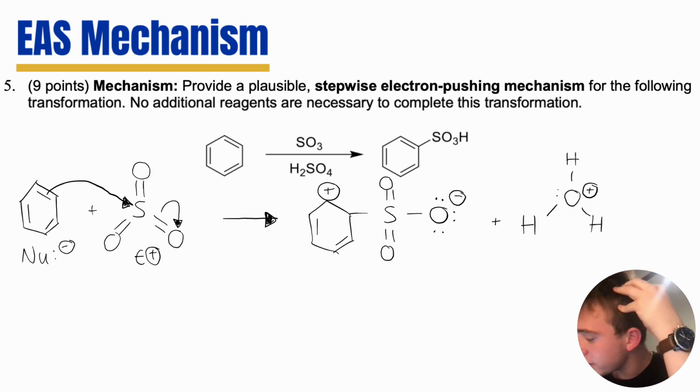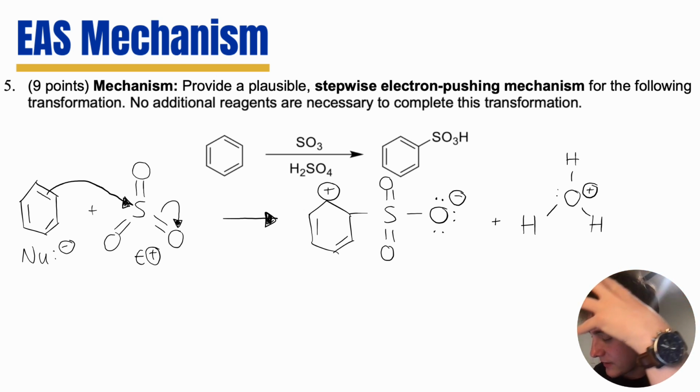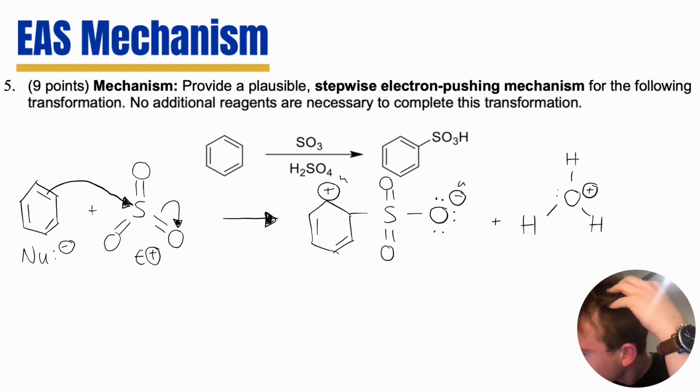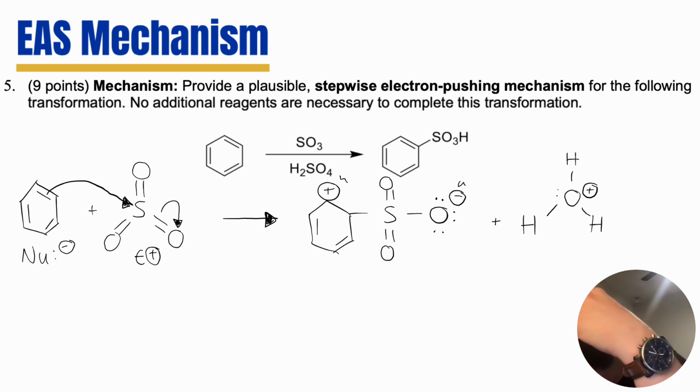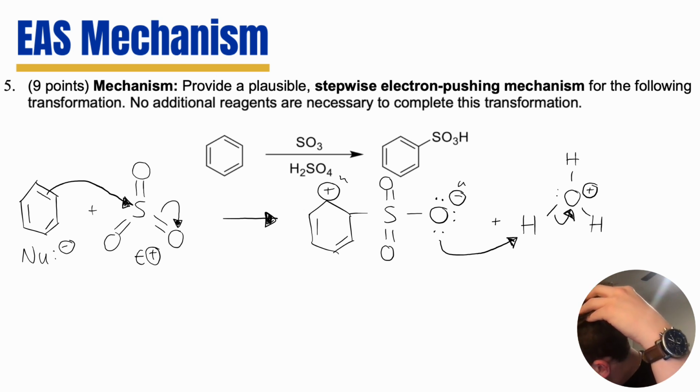And what we're really trying to do here, now that we've added this SO3, is we're really trying to get rid of this negative charge here and this positive charge here. So how we'll do that is we'll just go on ahead and we'll protonate. Alrighty.